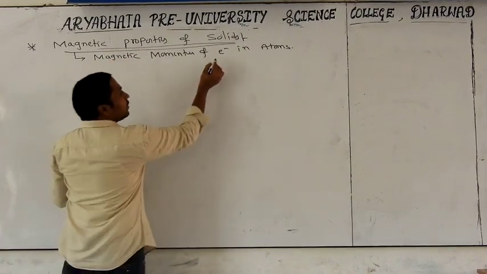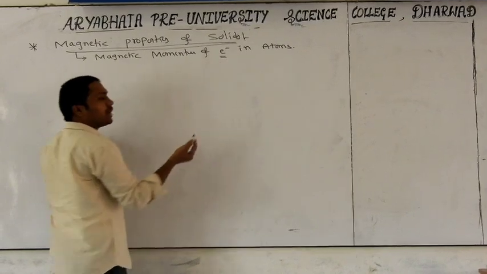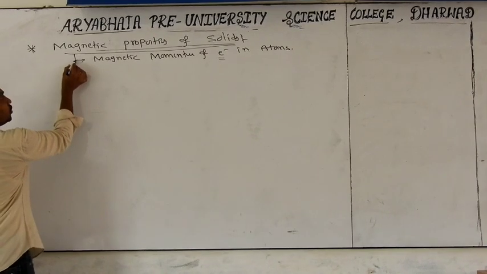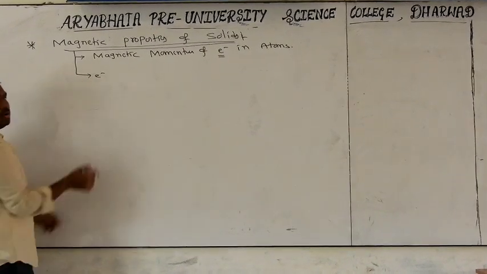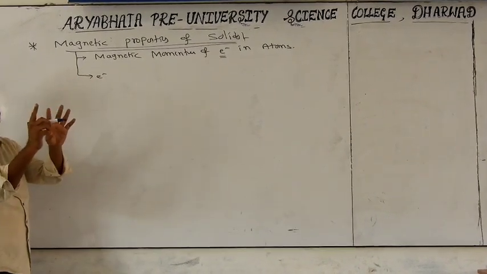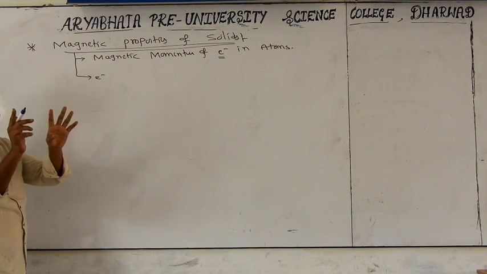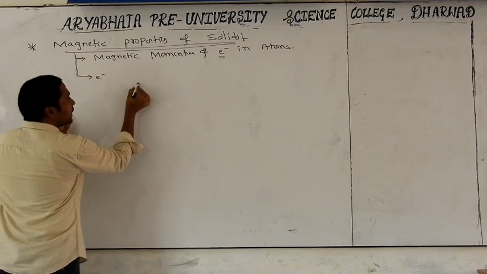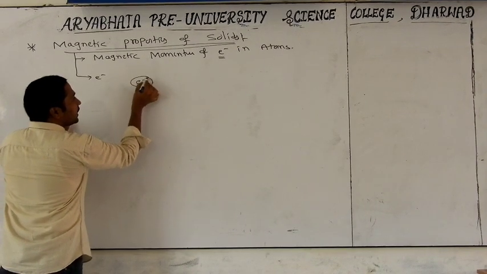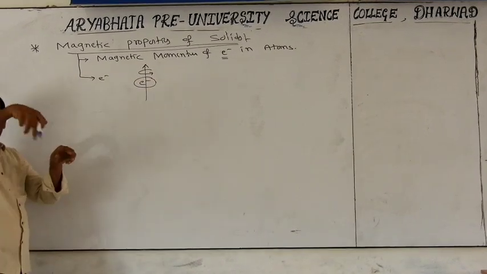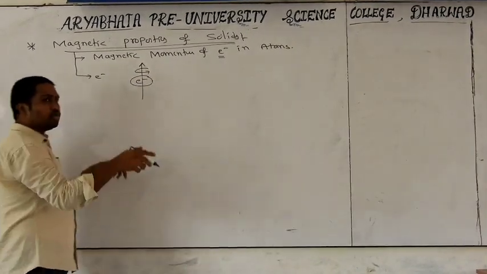So how do electrons have a magnetic moment? This is because of 2 reasons. Those electrons will revolve around themselves. In an atom they won't sit calm. The electron will continuously be revolving, which means whatever electron we take, that electron will revolve around itself. And one more reason will be there.